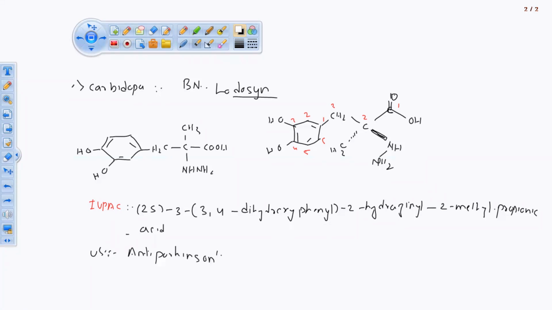Anti-Parkinson's disease. Why is it a disease? It is not a disorder, it is a disease, because it is affected with some kind of syndromes according to the age. Okay, so anti-Parkinsonism. So this is the drug, this is a brand name, generic name, IUPAC name and uses.